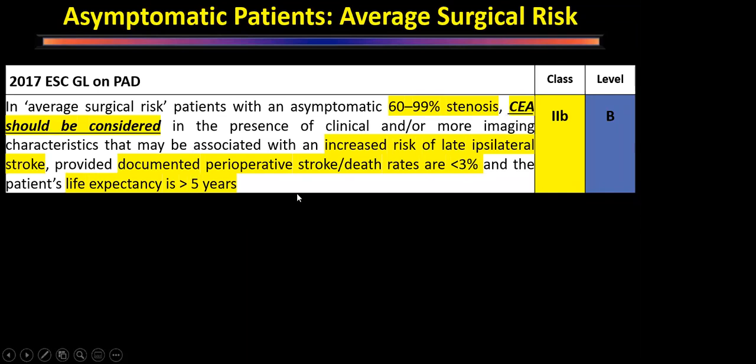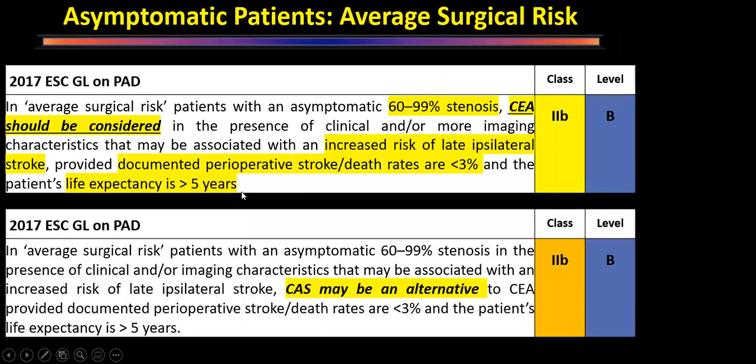I have simplified these things, I'm just going to read them. In any average surgical risk patient who has 60 to 69% stenosis, carotid artery stenting may be an alternative. That is a class 2B recommendation. So for an asymptomatic patient with 60 to 99% stenosis, carotid endarterectomy is preferred over carotid artery stenting. Both are class 2A and 2B recommendations.